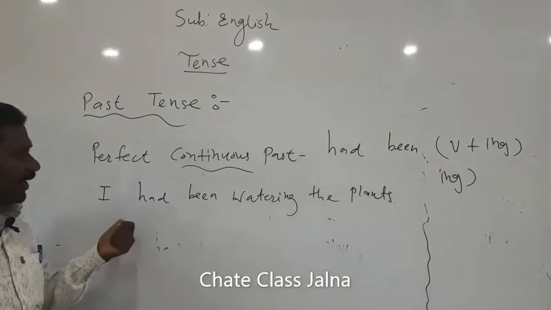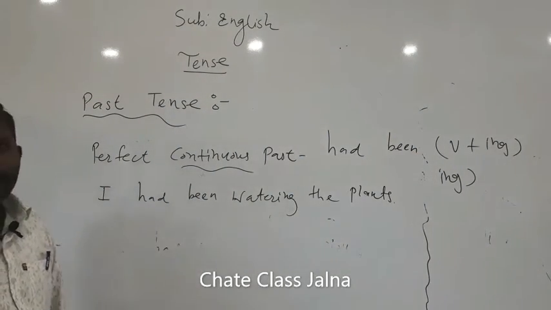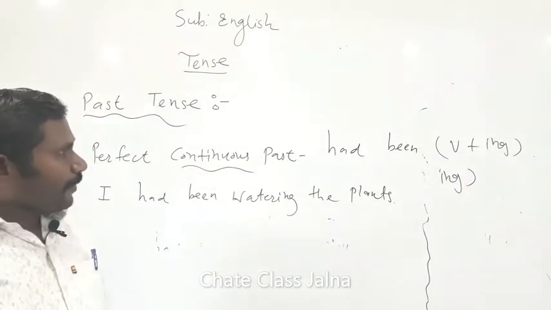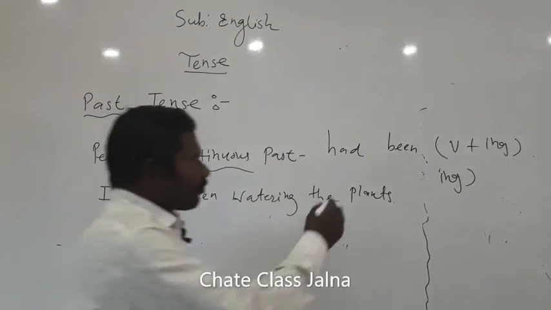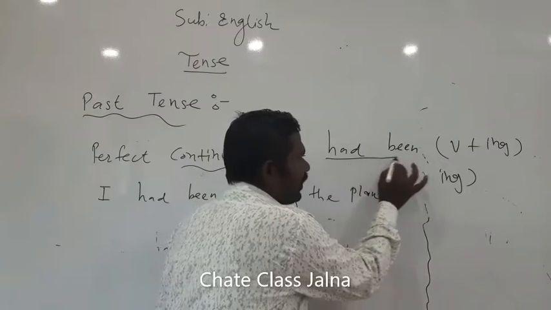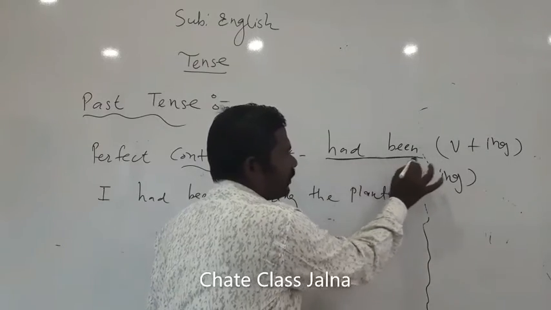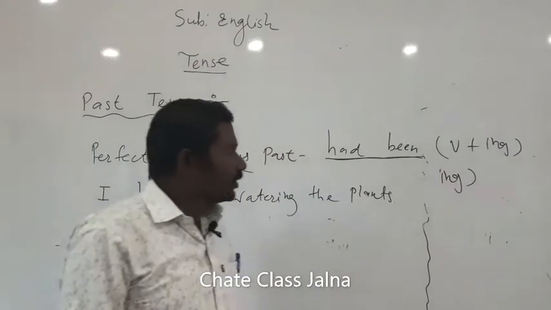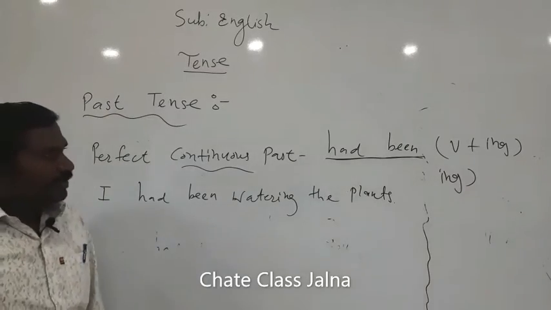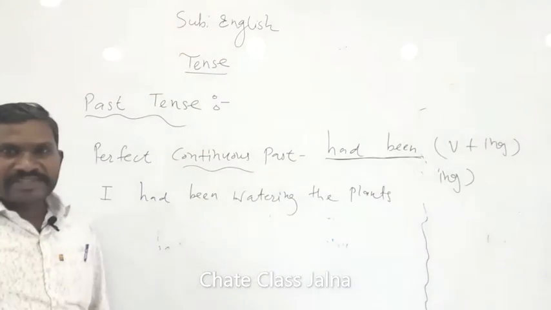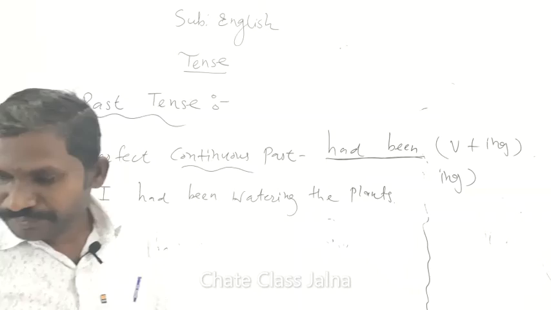It will be, I had been watering the plants. So it is the simple way to learn these keywords. Those are the keywords for the identification of the tense types, sentences and their tense types.